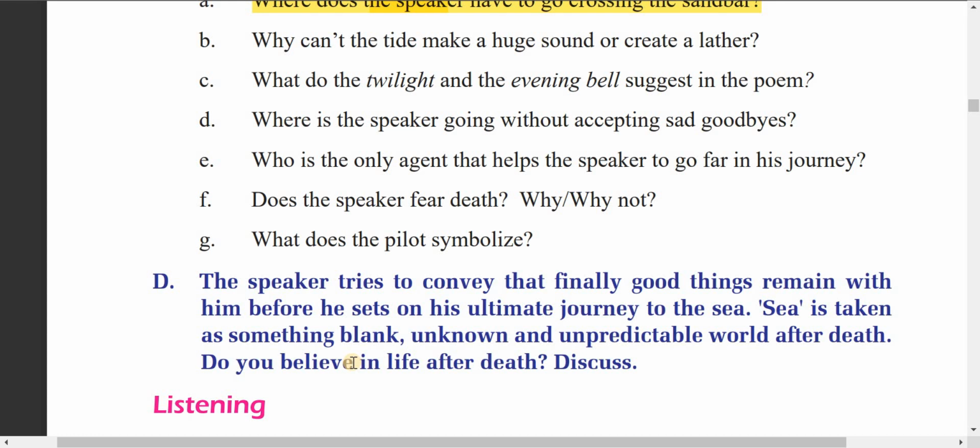And dear students, I will also explain, we'll discuss the next article. This is about death, written by Sadhguru. We'll discuss that next day, dear students.